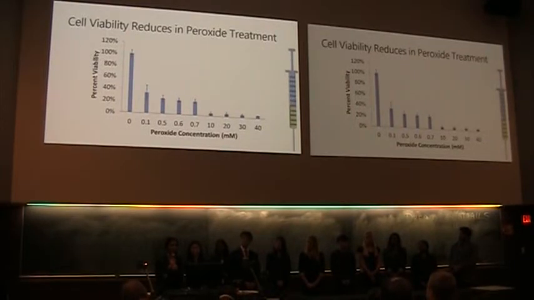So, as mentioned before, in order to simulate the effects that AMT has on RBE cells, we decided to use hydrogen peroxide. From this figure, we see that at about 0.5 to 0.7 millimolar, our RBE cells start to die off, and that's where we really start to see oxidative damage taking place. As a result, we decided to stick to something in that range in order to simulate the effects that AMT has on RBE cells.